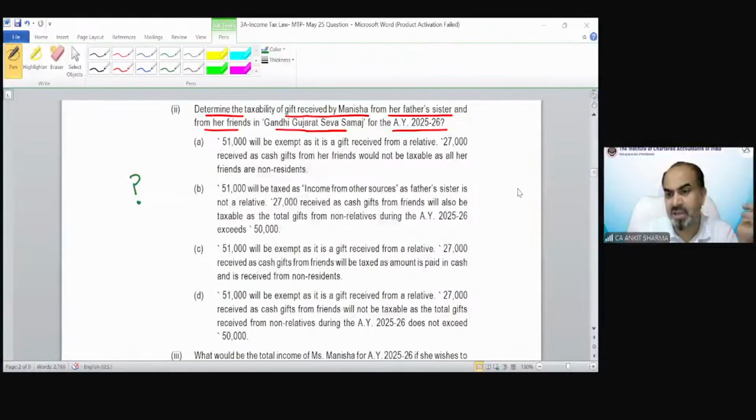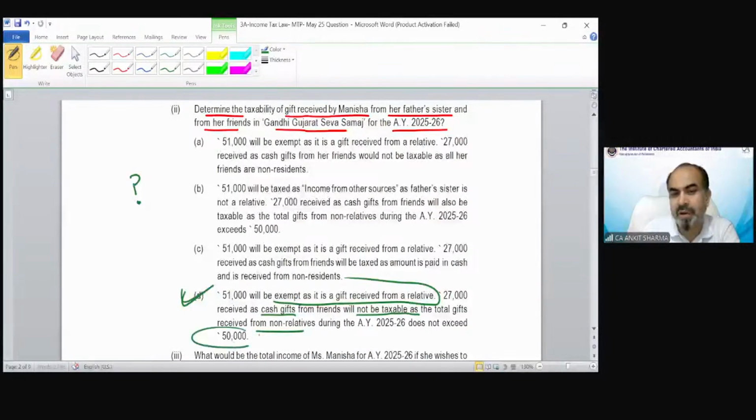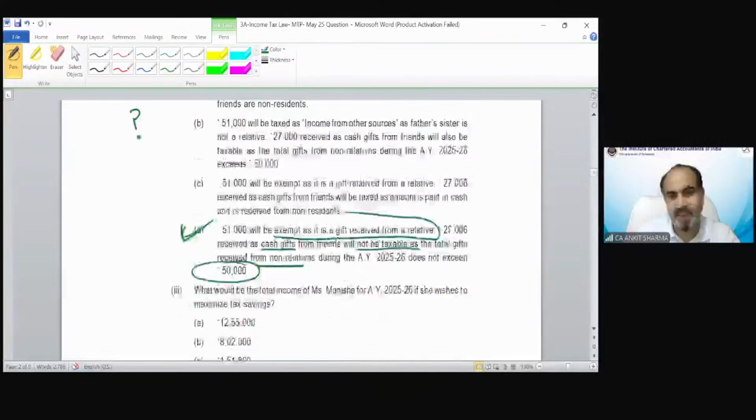We just discussed the concept of why that is going to be exempted. The correct answer is D, students. D: 51,000 will be exempt as it is a gift received from a relative. 21,000 as cash gift from friend will not be taxable as the total amount from non-relatives does not exceed 50,000 rupees. So these both questions were easy in my opinion on the basis of the case scenario.